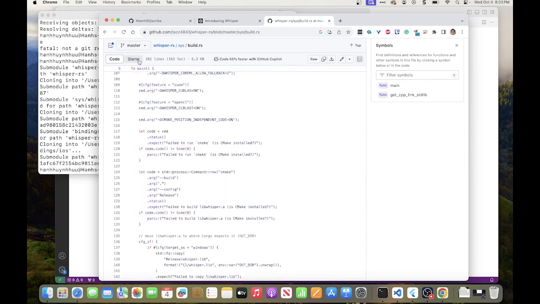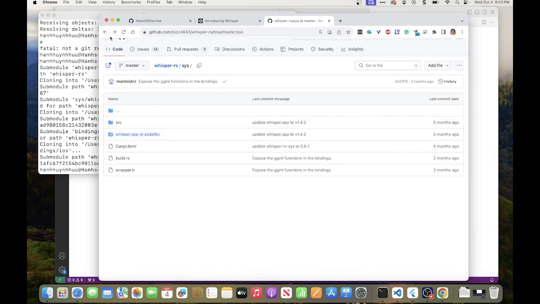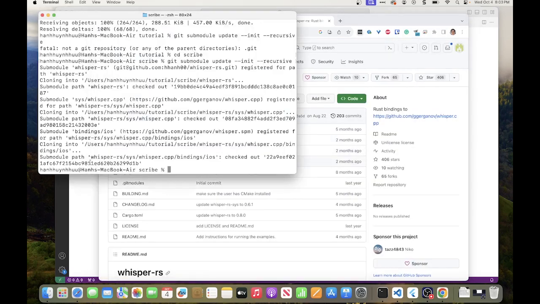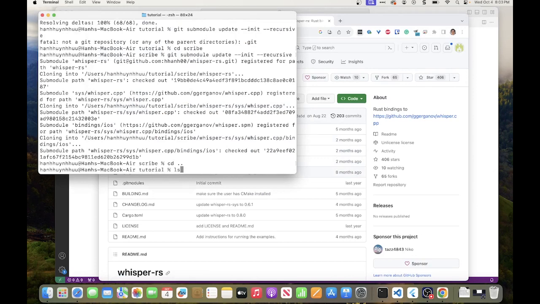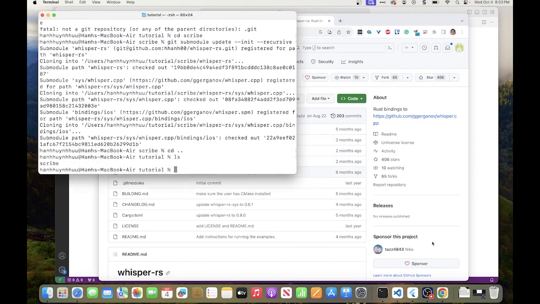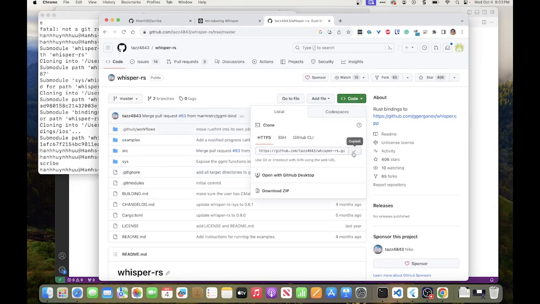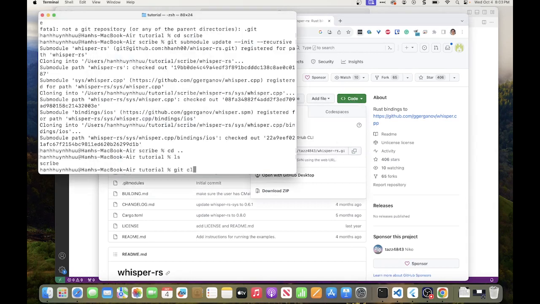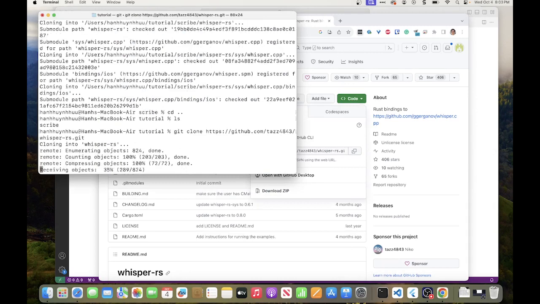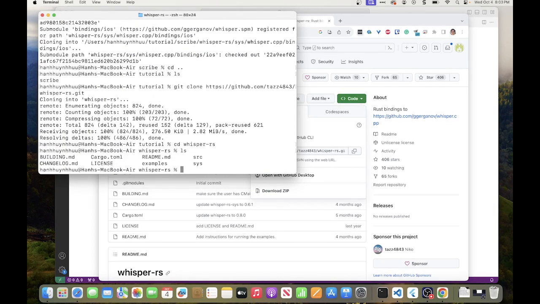Okay, so let's take a look. Let's try by just cloning that Whisper OS. I already cloned this one here, scribe. But why not clone this one too? See how it goes. We go to Whisper OS.